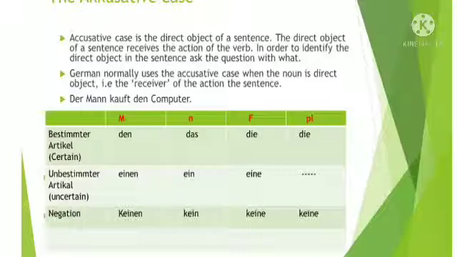Now see the table again for the bestimmter article and unbestimmter article. But before that, once again I will explain what accusative case is. Every time we construct a sentence with subject, verb and object, when there is a direct object in the sentence, that case is called accusative case. Remember, when you can ask the question with what, whatever answer you get, that case is called accusative case.